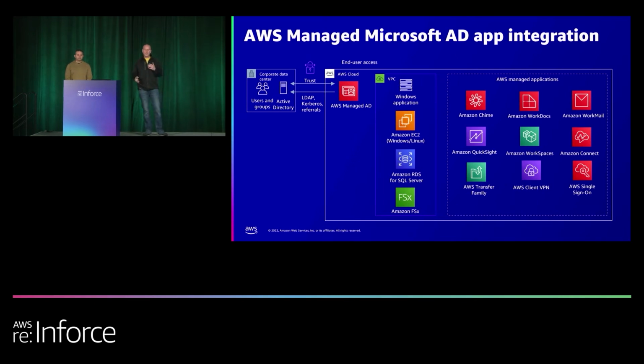So a thing to remember with trust, before I talk about WorkSpaces: if it's an item that integrates directly with the VPC, like you see with RDS and FSx or just standard EC2 instances, more than likely you can get away with just a one-way trust in that scenario. Now, if there's an AWS sign-in page that you're signing into, like WorkSpaces has a sign-in page, Chime has a sign-in page, WorkDocs, whether it be a client or a web page that you sign into, a two-way trust is generally going to be required in those situations. So that's the easy way to figure out whether you need a one-way or a two-way trust.